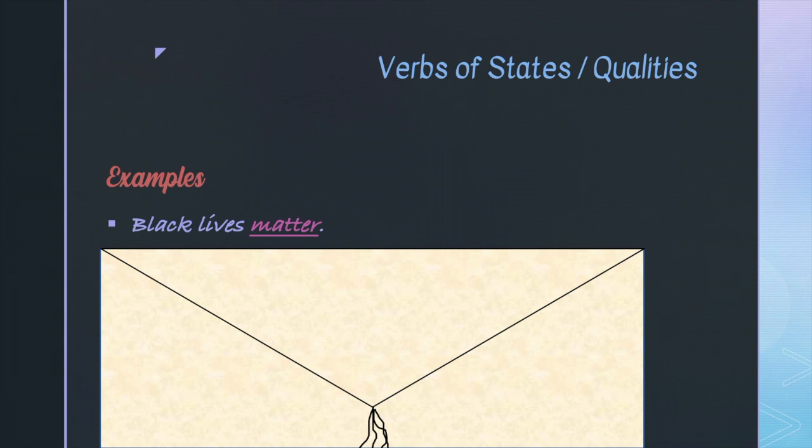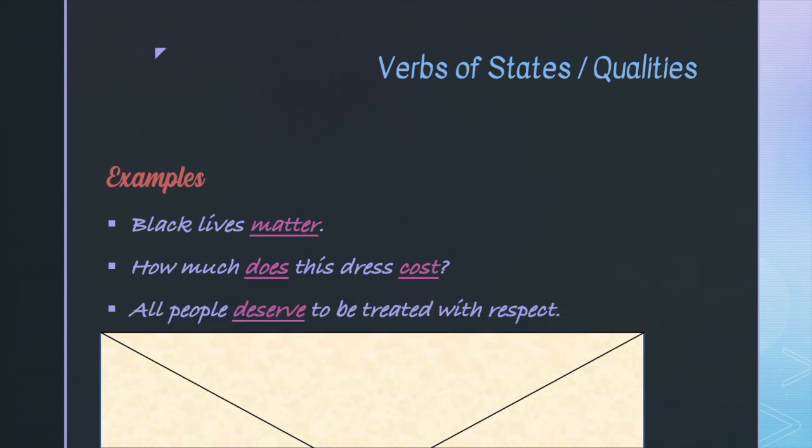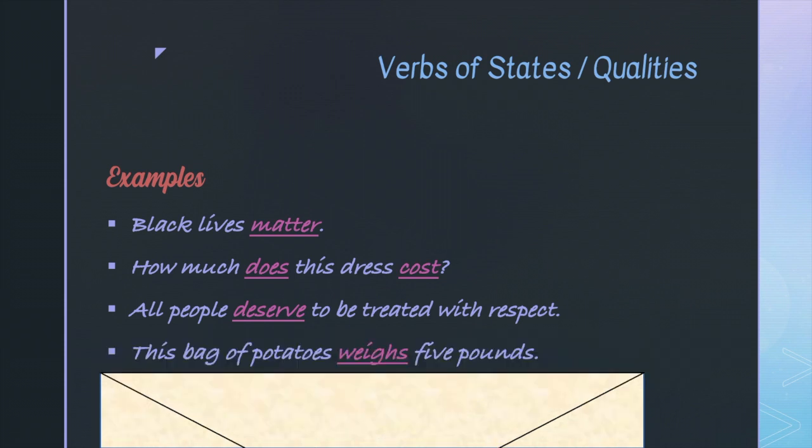The next example, how much does this dress cost? To cost is not an action. To buy is, but that's not our verb here. Another example is, all people deserve to be treated with respect. I won't try to convince you of this, but at least you must agree that most people deserve to be respected. I hope you agree. Finally, and without any more political suggestions, this bag of potatoes weighs 5 pounds. If you're not in the U.S., you might prefer to use kilos, but sorry, I don't really know kilos.